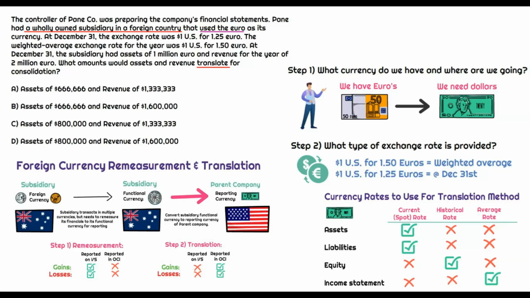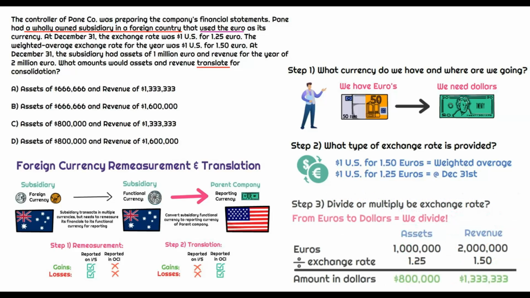Now, the average rate, well, that's going to be for the income statement. And when we think about the income statement as a whole, it covers a period of time. Well, if we have revenues in the beginning of the year, revenues at the end of the year, we don't want to use a conversion rate or exchange rate that's only as of a specific time. So we'll take the average of the rate throughout the year, and that's the average rate that we'll use to convert.